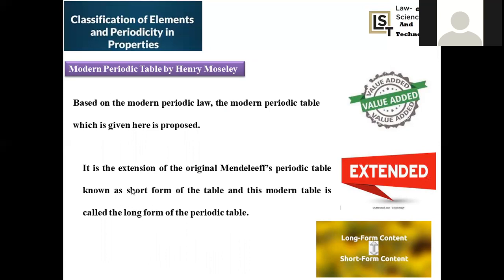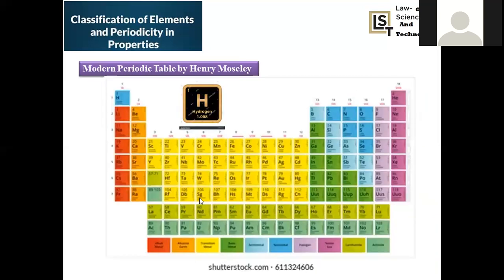Because in the Mendeleev periodic table, each group again has subgroups. That means a greater number of elements is accumulated in a single group. But in this modern periodic table, each and every element has its own distinct position, so we can say it is an elaborated one.